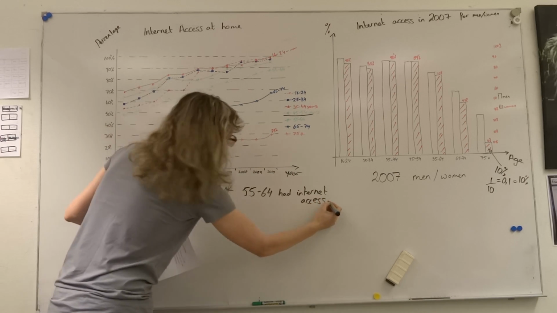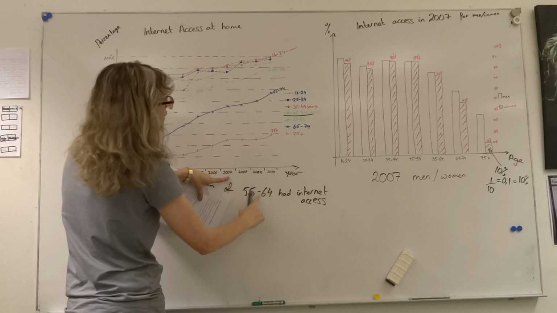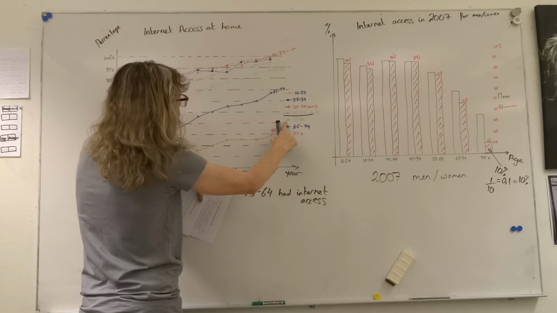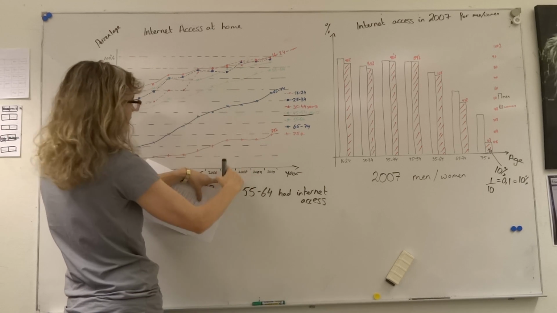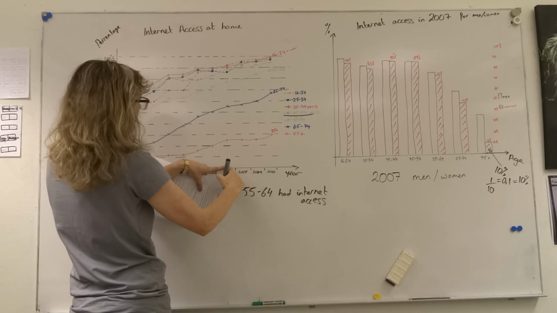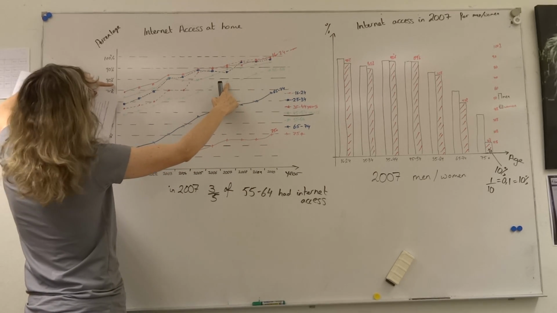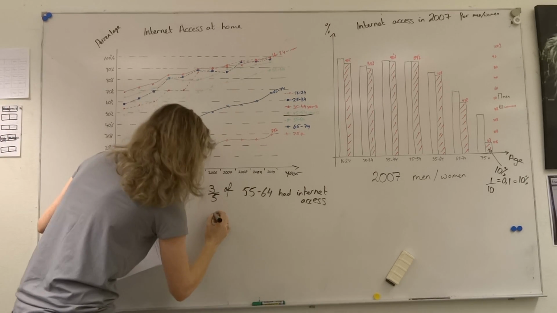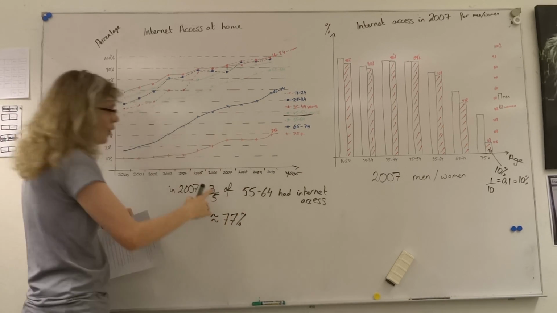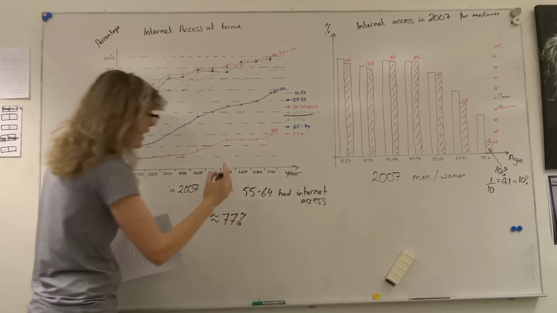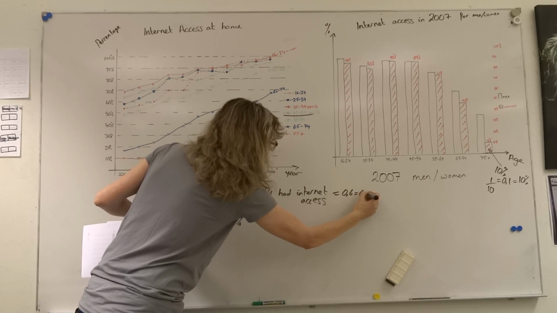So we make sure that we're looking at the right year, 2007, and we're looking for 55 to 64, which is green with a dotted line, which is this one here. And if we go to 2007 and go straight up here, we can see that it is about 77%. Whereas 3/5, how much is that? 3/5 is actually 0.6 or 60%.